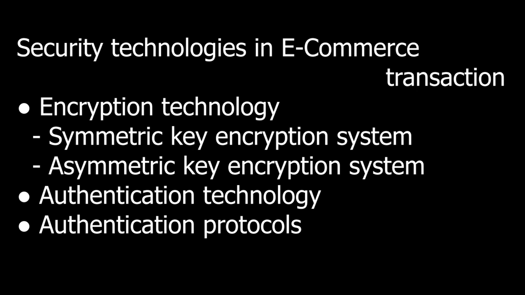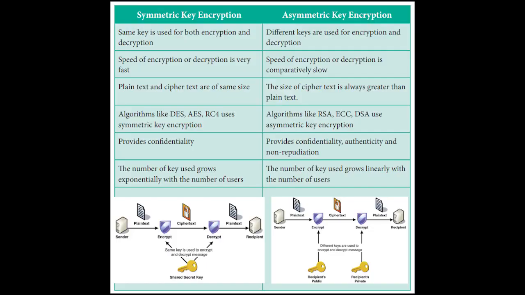Asymmetric key is public key encryption, where we have a public key and a private key. The private key can be used only by the user, and only the user will generate that pair of keys. That's all about symmetric key and asymmetric key or public key encryption. So you know what encryption technology, symmetric key encryption and asymmetric key encryption are. Let's see the difference between them.